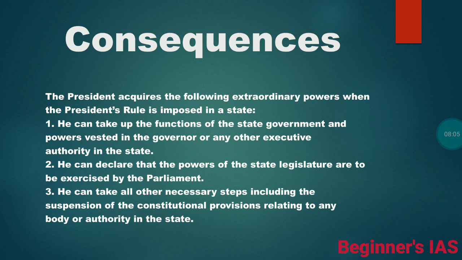Second, he can declare that the powers of the state legislature are to be exercised by the parliament. That is, the parliament can pass bills in place of the state legislature. Number 3, he can take all other necessary steps, including the suspension of constitutional provisions relating to any body or authority in the state. These are the most important consequences of proclaiming presidential rule.